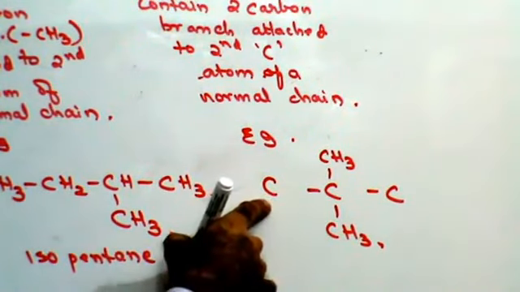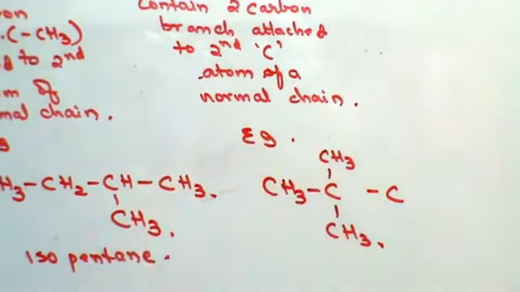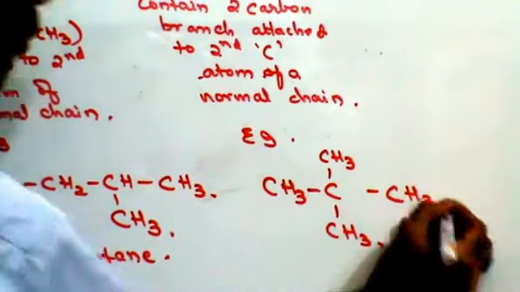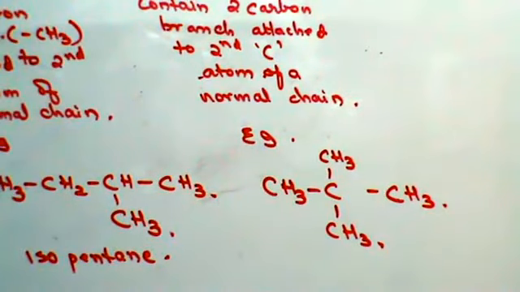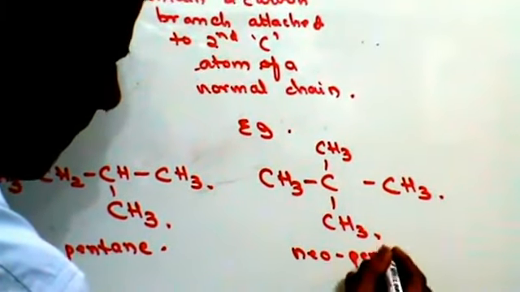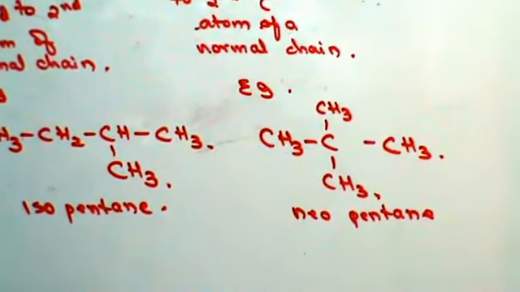Now let's look at this carbon atom. This has only one bond, so this is CH3. This has all the 4 valencies satisfied, so this will not take a hydrogen. This carbon has one bond, therefore CH3. Right? So in that case, this is going to be neopentane. It has 5 carbon atoms, but it has 2 branches on the second carbon atom, therefore this will be called neopentane. Fine, do we get this? So do we understand the classification of alkanes? Next, let's see isomerism.